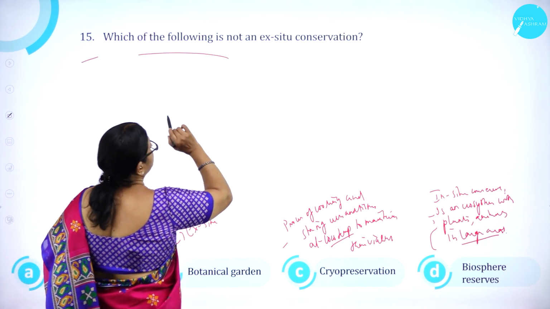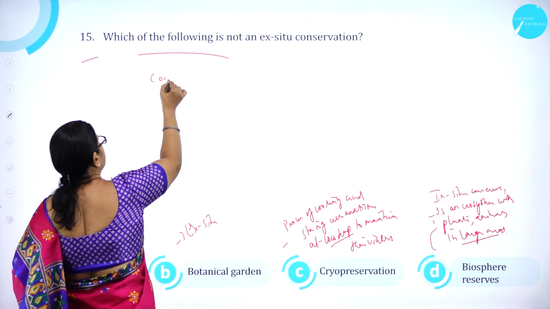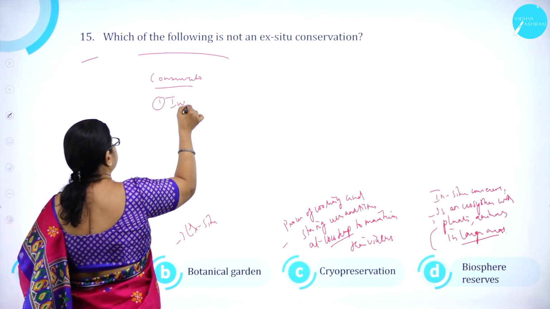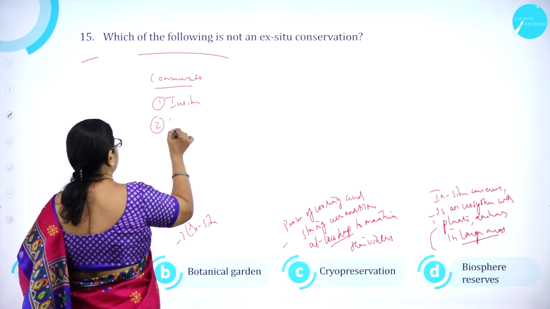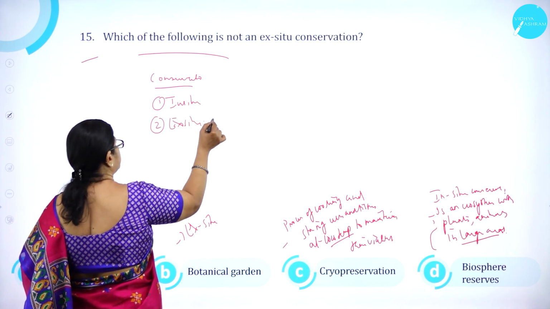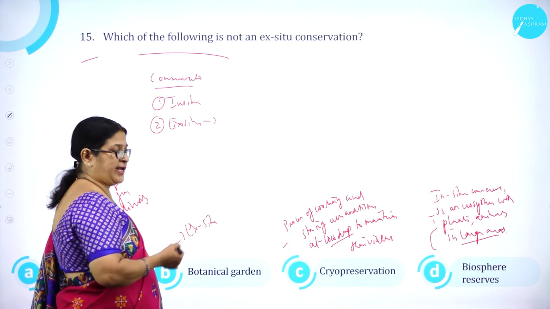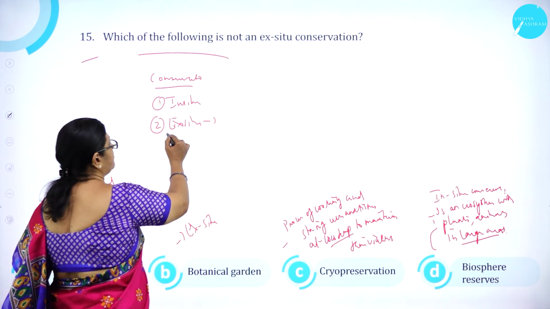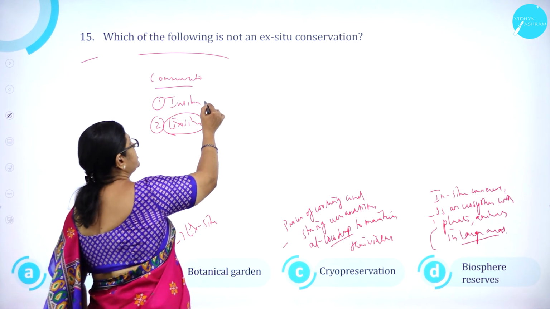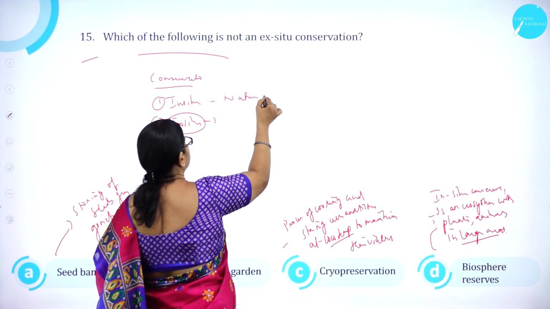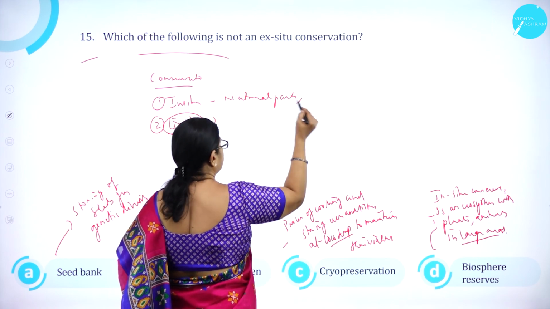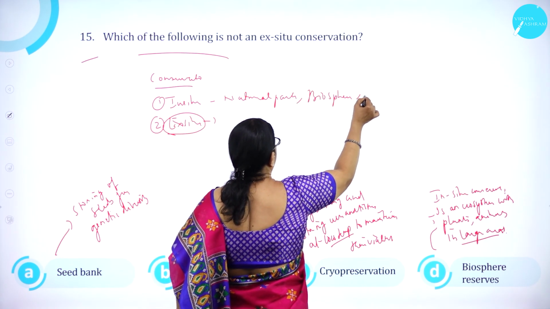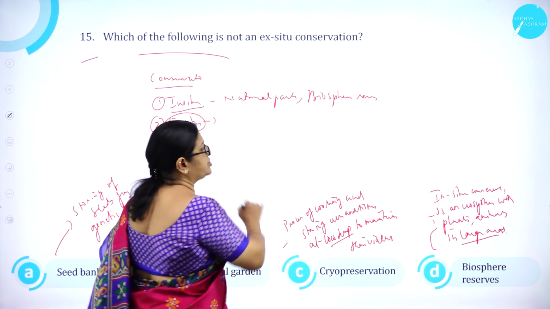Which one of the following is not an ex-situ conservation? Conservation is of two types. One is called in-situ and the second one is called ex-situ conservation. Zoo, botanical garden, cryopreserve bank, all these are examples for ex-situ. In-situ is national parks, then biosphere reserve. All these are the examples for in-situ conservation.